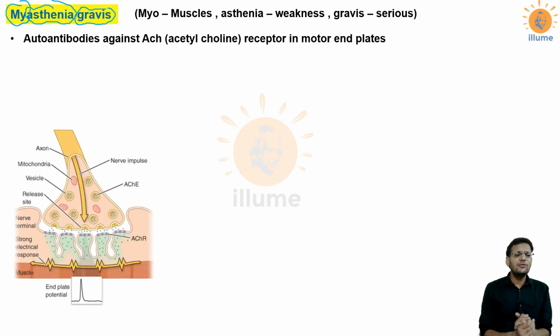First, I'll have a look at the normal physiology of acetylcholine. As we have studied in synapse, this is a nerve fiber ending and this is a muscle, which is called the motor end plate. Now, during the transmission of signals, the impulse from the nerve to the muscle, this is called a synapse, and during a synapse, in the presynaptic membrane, there are certain vesicles called synaptic vesicles which release a neurotransmitter called acetylcholine, and this acetylcholine gets into the synaptic cleft and interacts with the acetylcholine receptors present on the motor end plate.